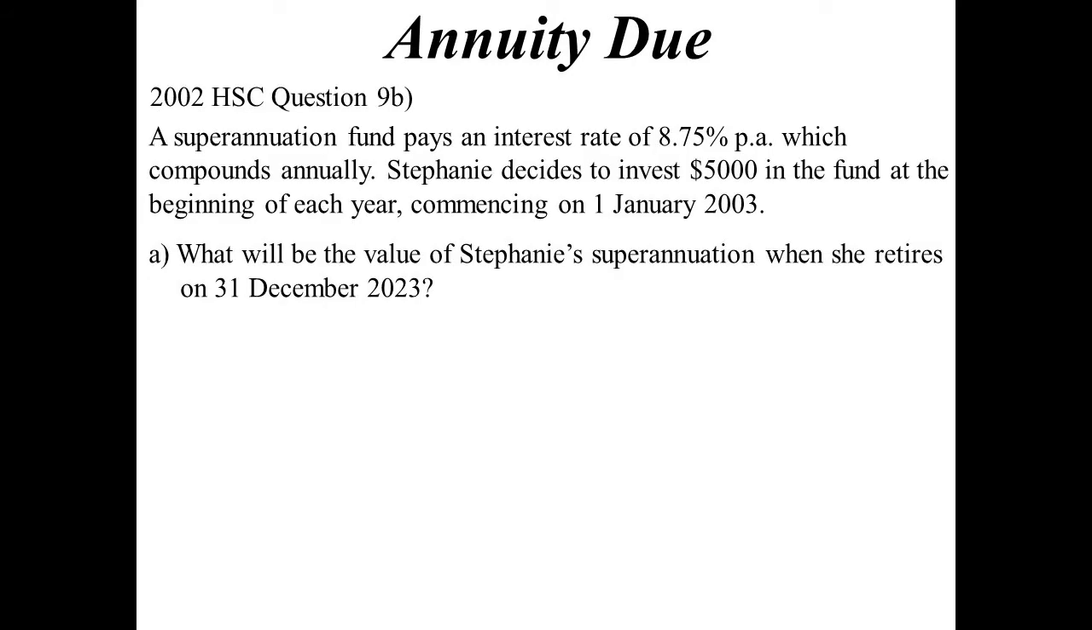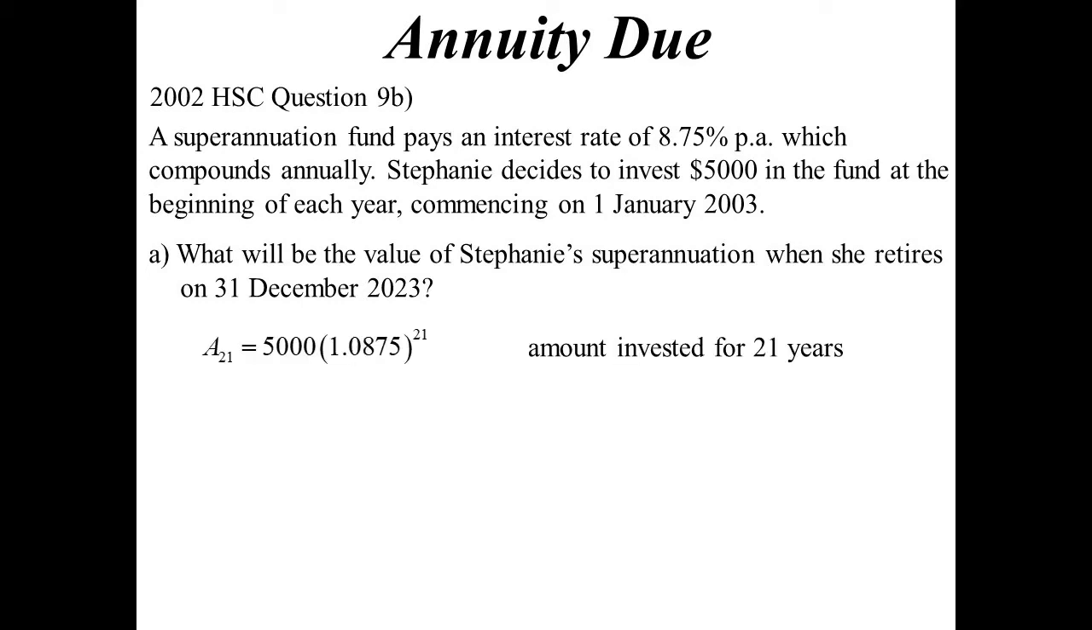Superannuation fund's a good example. It pays an interest rate of 8.75%. That's not a bad rate. We're going to invest $5,000 at the beginning of each year. So how much is it going to be worth when she retires in how many years' time is that? Is it 21 or 20? Yeah, you're right, because you've gone all of 2023, haven't you?